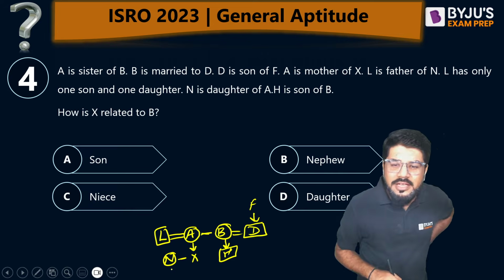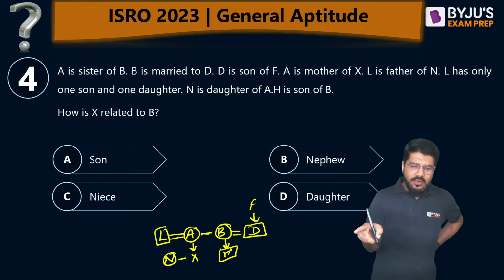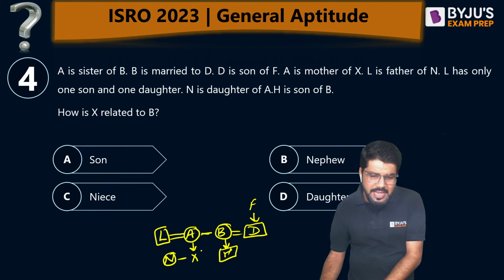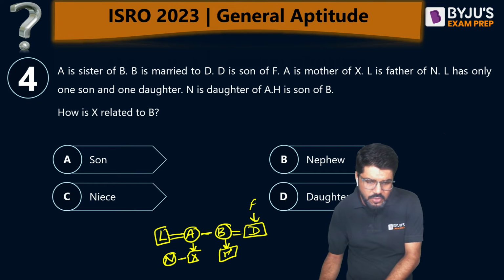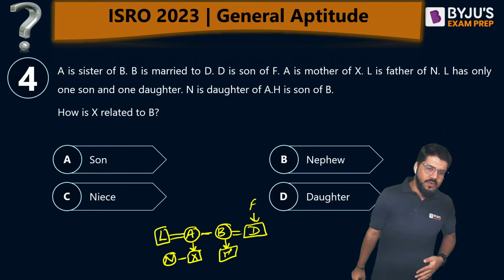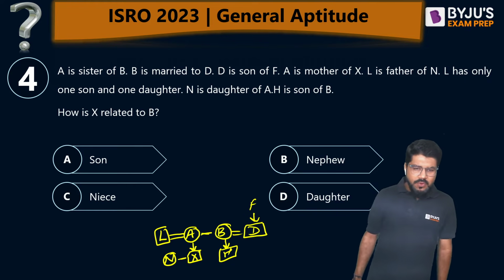Further, they are telling one more thing, students. L has only one son and one daughter. So already N is the daughter. X becomes the son. The X gender is also known to me. That is a male. Male represented by box, female by circle. Okay. How is X related to B?